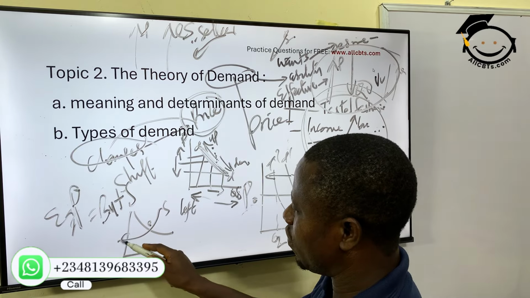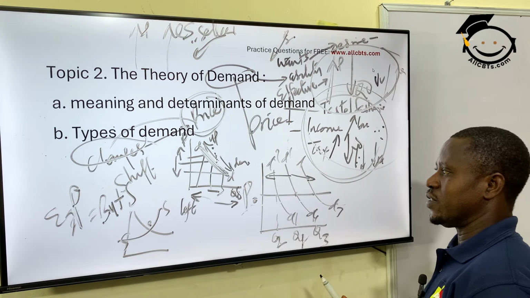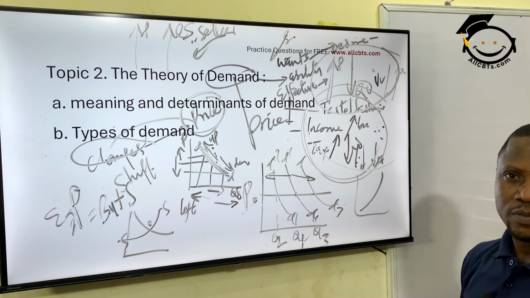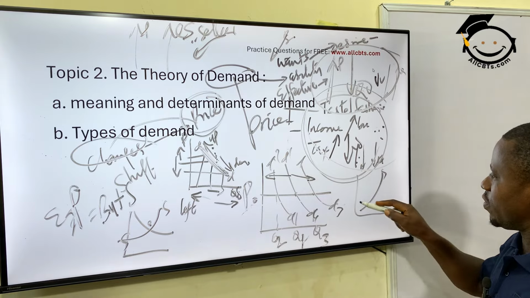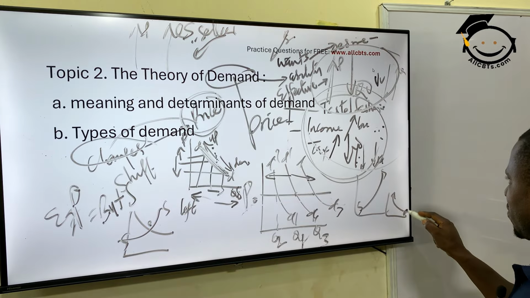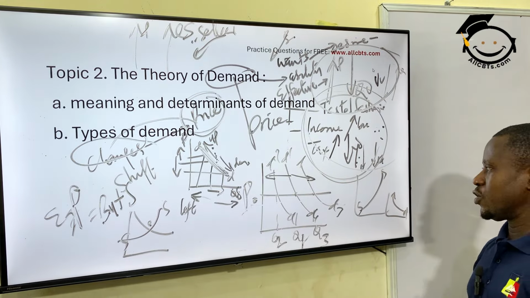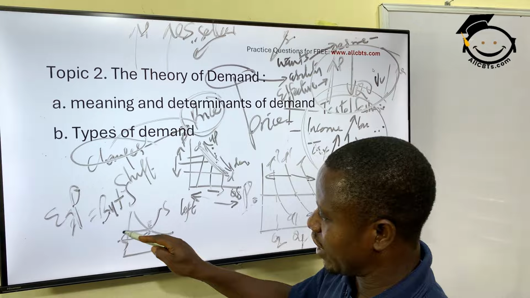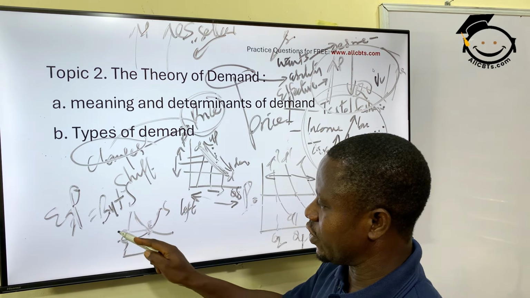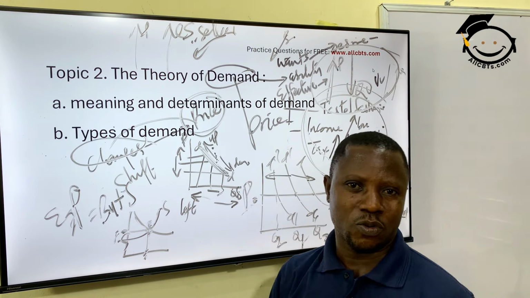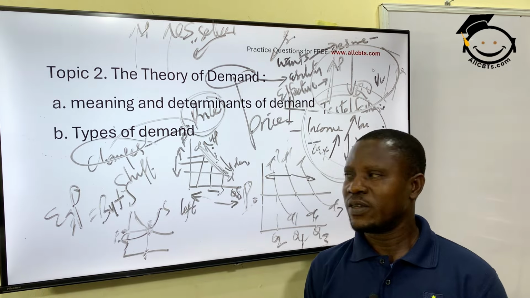This is the supply curve. It's opposite. You can see the supply curve is this way. Can you see this supply curve? While the demand curve is this. This is the demand curve. Can you see it now? So the point of their intersection is called the equilibrium point. At that price where they agree is called the equilibrium price. At that quantity where they agree is called the equilibrium quantity. Are you with me? Very well.